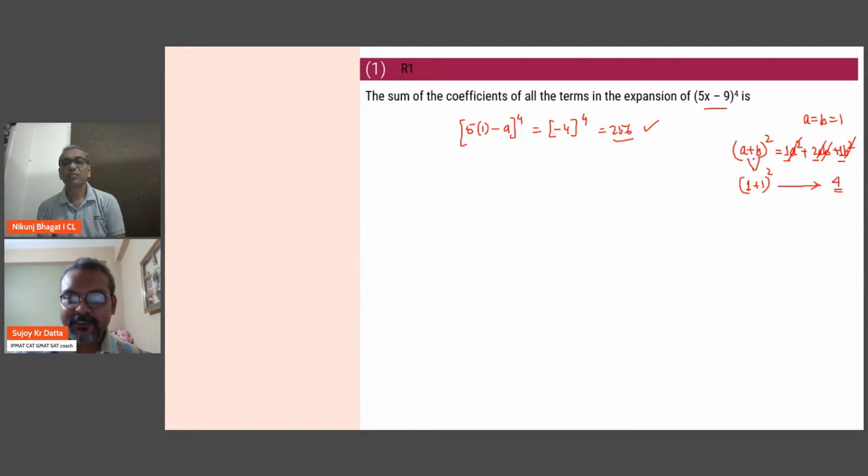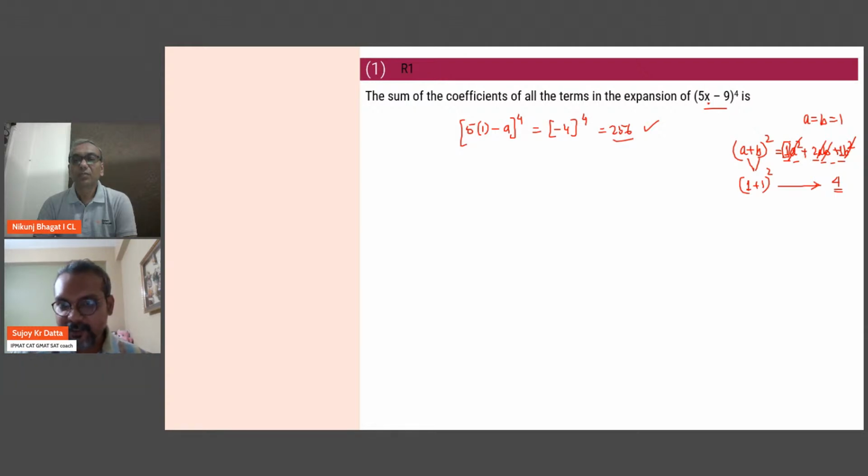No, if you put 0 then everything will become 0. You put A as 0, B as 0, then everything becomes 0. 0 times something is 0 only, right? My point is I need the coefficient, I don't need the variable. Got it? So I'll put 1, not 0. Everything is gone with 0, nothing is left.